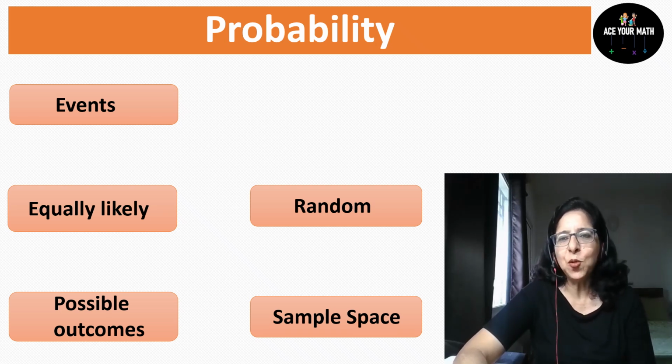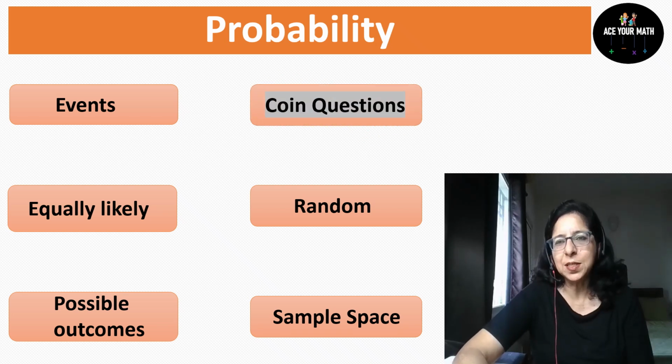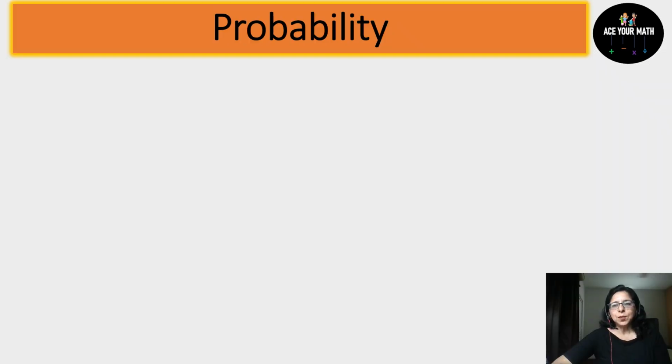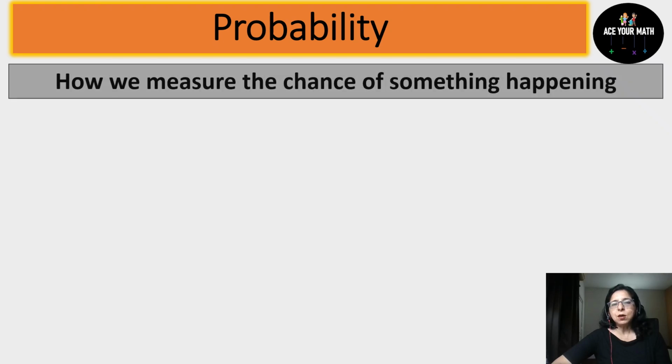Okay, let's make probability more easy today. All the terms which I have listed here, today I shall be covering all these terms, and for explaining I shall be taking only coin questions. So in today's session I will cover coin probability. Okay, so let's begin. Probability, we know, means how likely an event is, or you can say how we measure the chances of something happening.